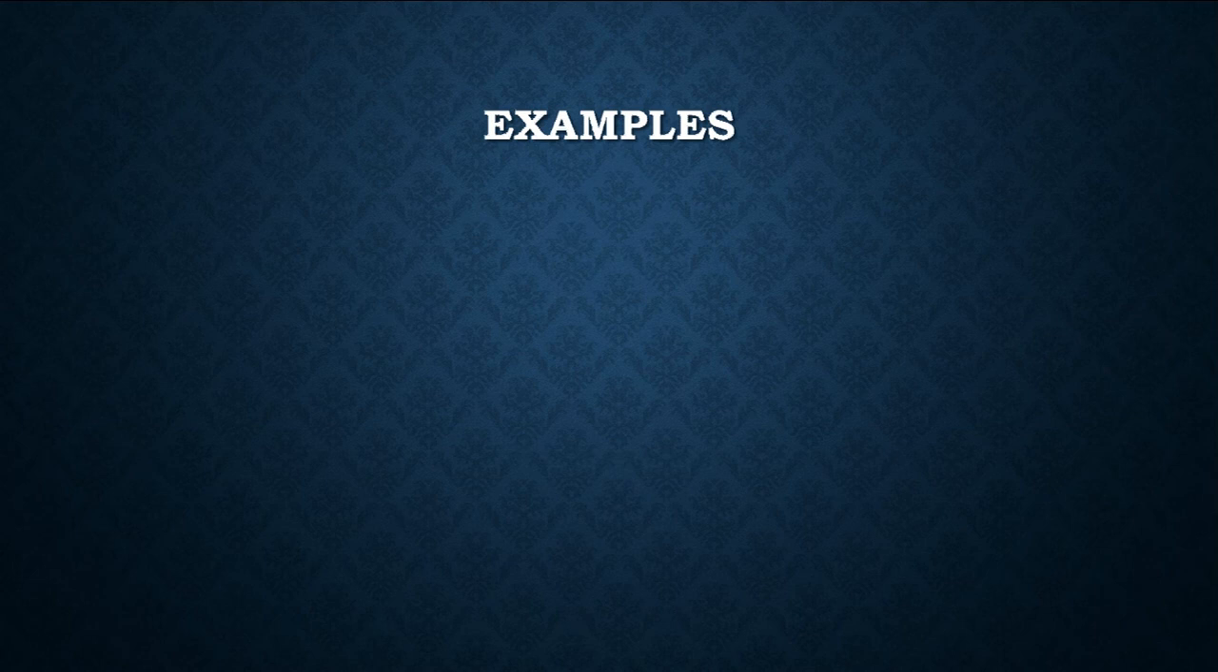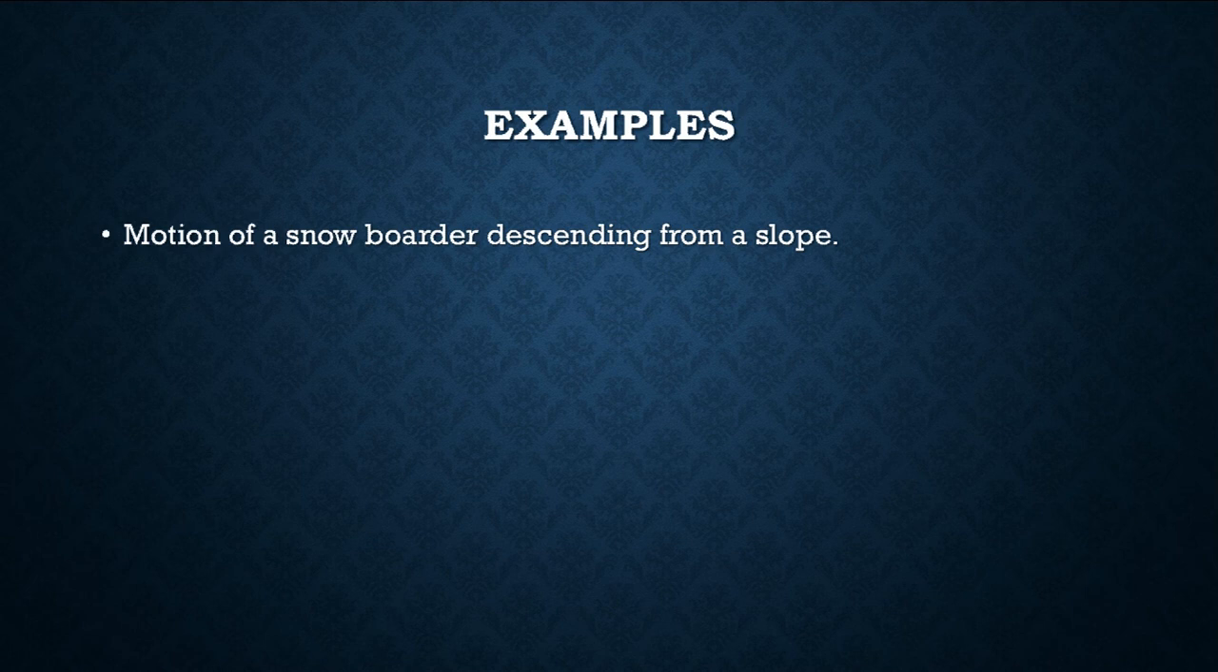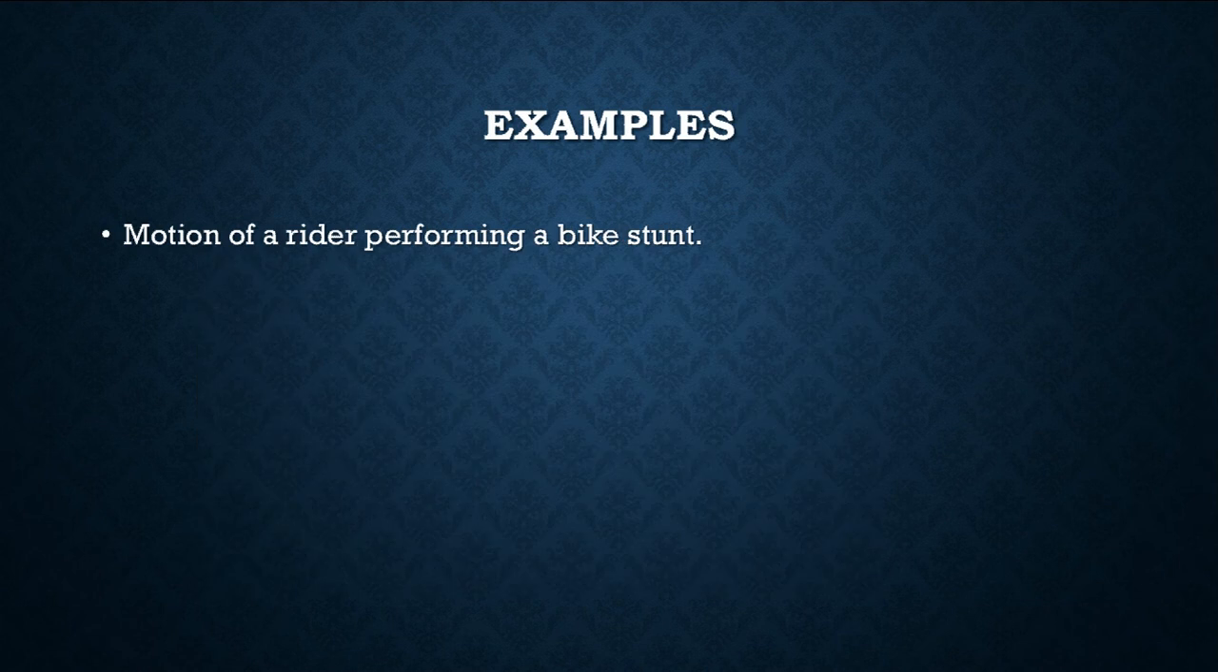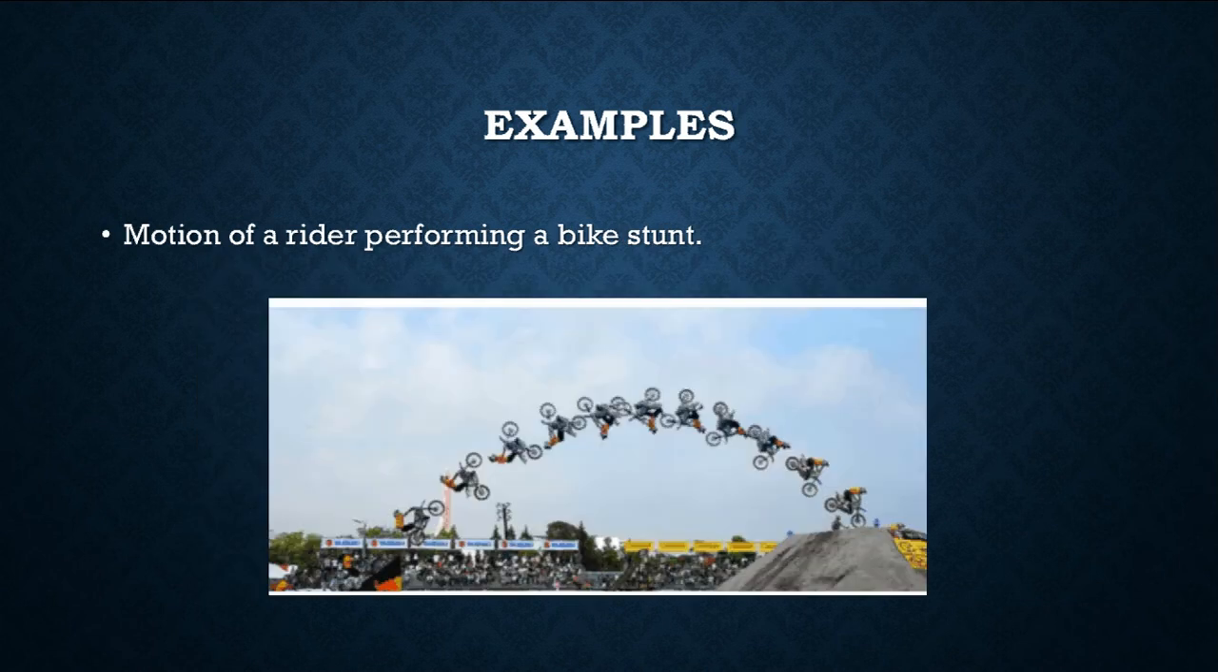Examples. The first example is the motion of a snowboarder descending from a slope, as given in the figure. Another example, the motion of a rider performing a bike stunt. These are examples in which the body moves under the action of gravity, and in the figure diagram, the path of the projectile is called a trajectory, and it is a curvilinear path.